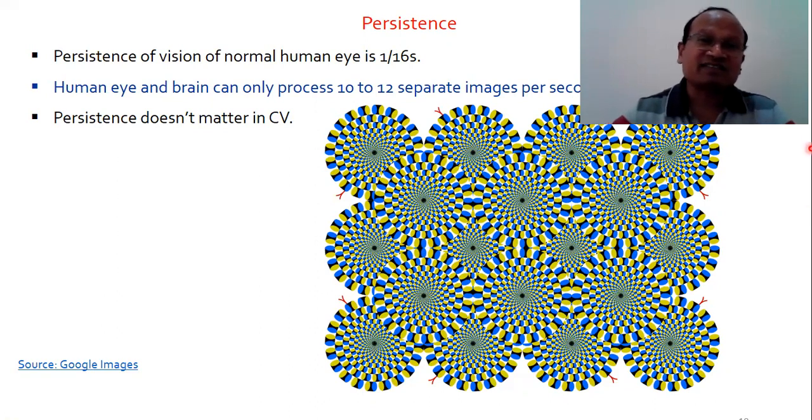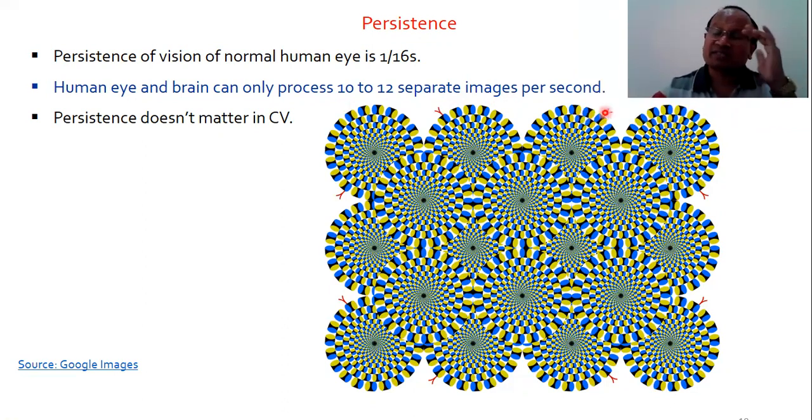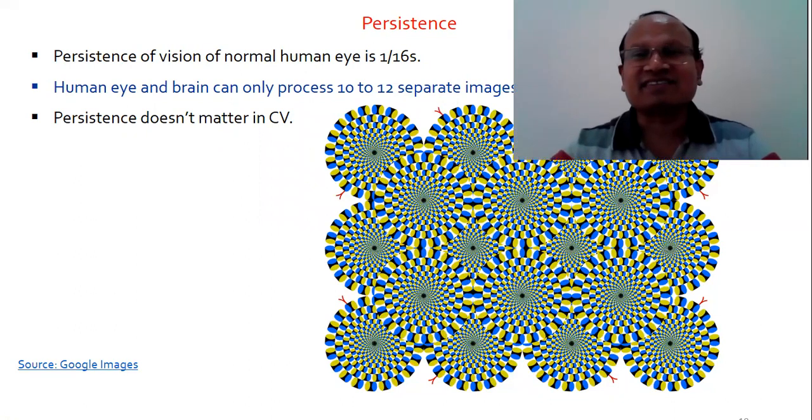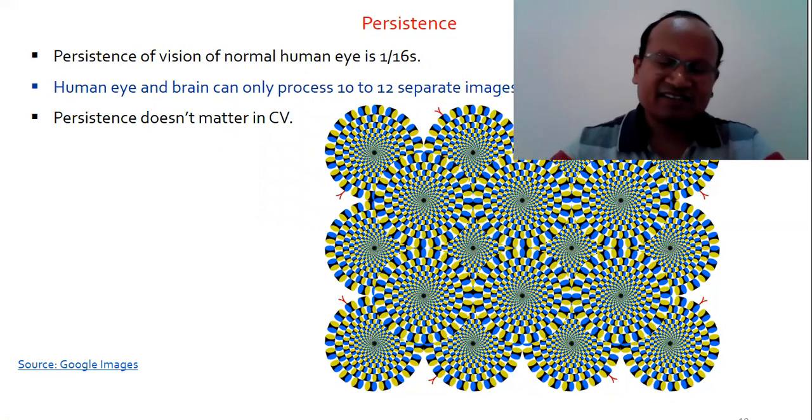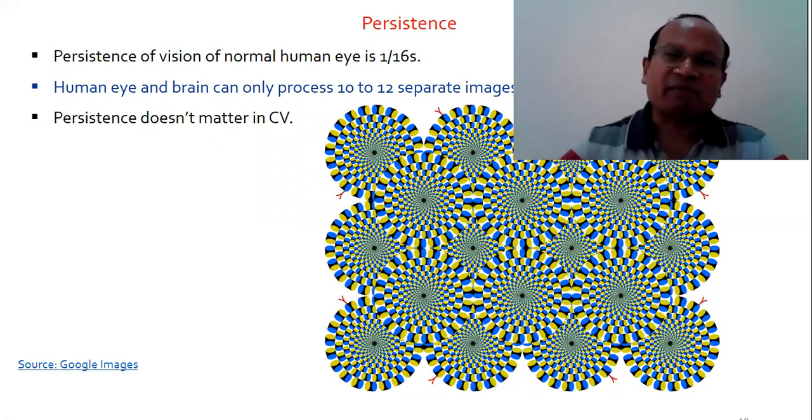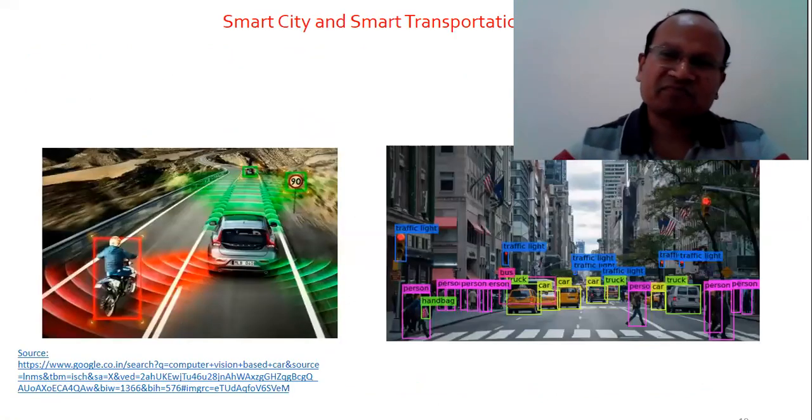Persistence of human vision is generally 1 by 16 second. The human eye and brain can only process 10 to 12 separate images per second. It can perceive maximum 10 to 12 separate images per second. All right, but the persistence of computer vision, it doesn't matter. It has unlimited persistence. That is the biggest thing. As far as persistence is concerned, computer vision has very huge capability as compared to the human eye.